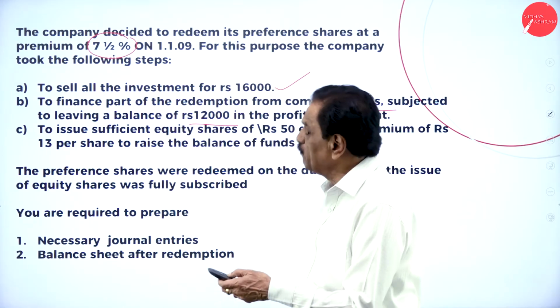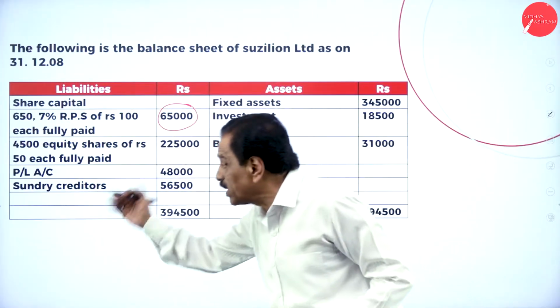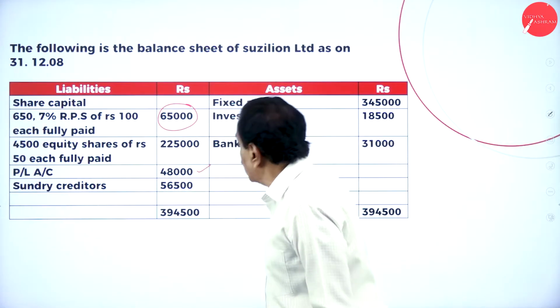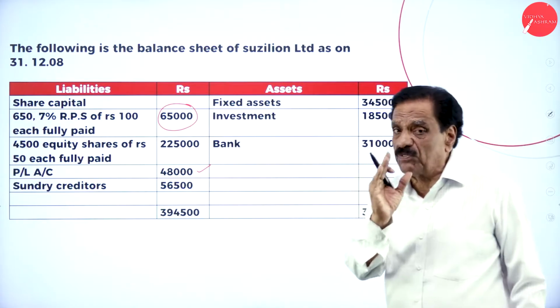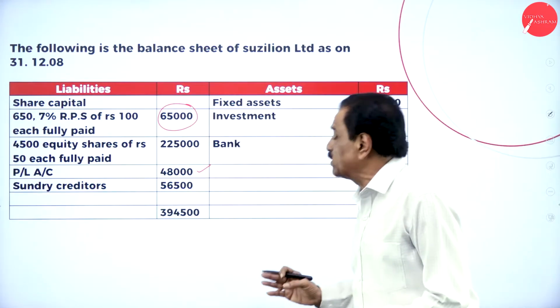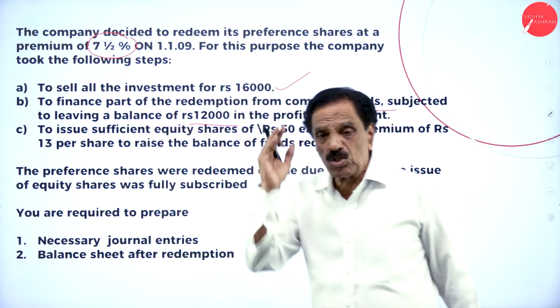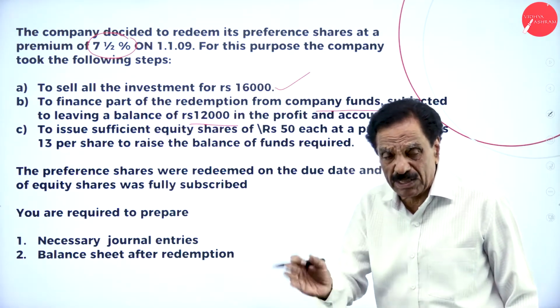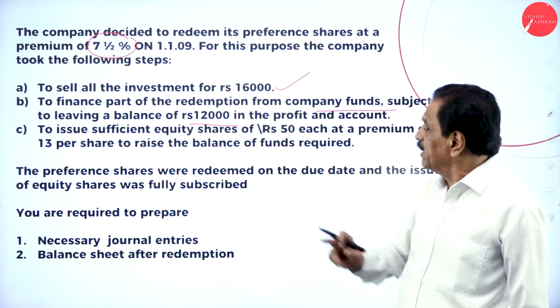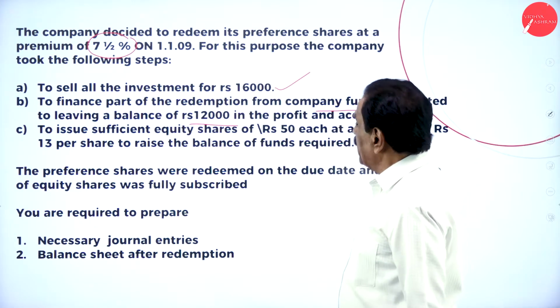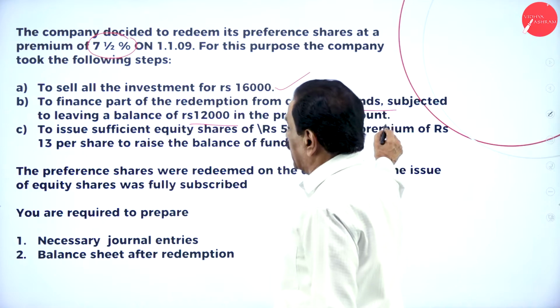So here, company fund means profit and loss account and general reserve. As per the problem, there is no reserve at all. You have got only a fund of rupees 48,000. So the problem says you have to retain in the P&L account how much money? 12,000 should be retained. 12,000 should be retained here, and the profit and loss account balance is 12,000.